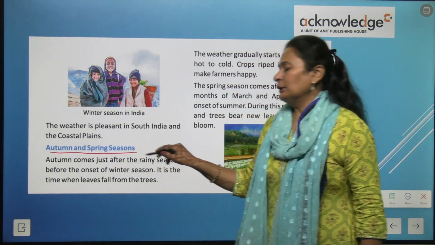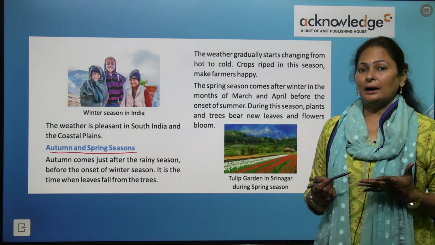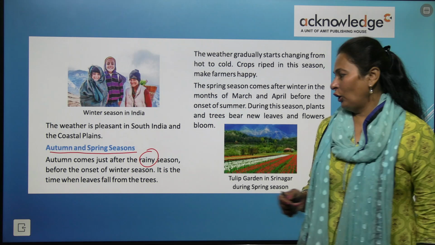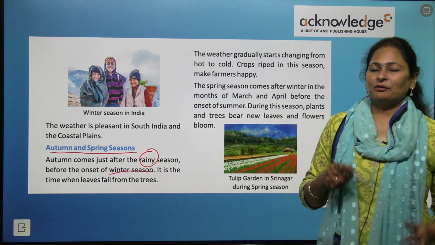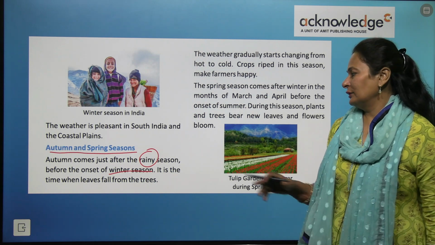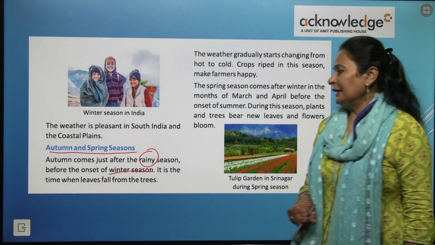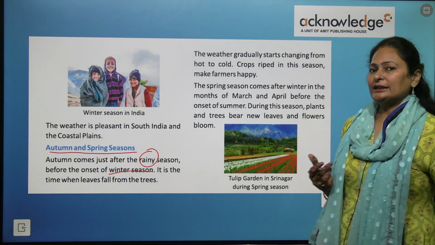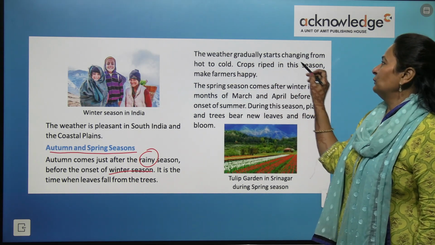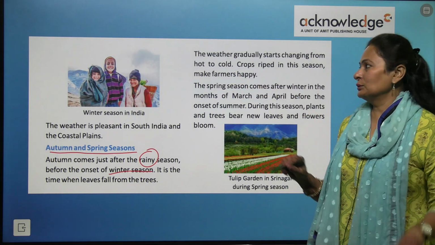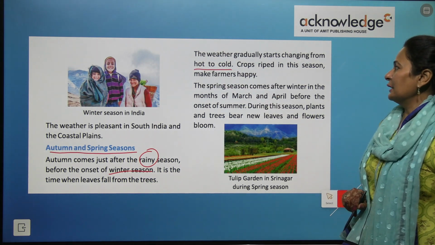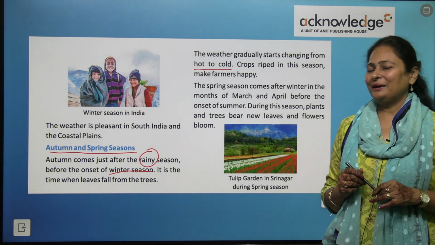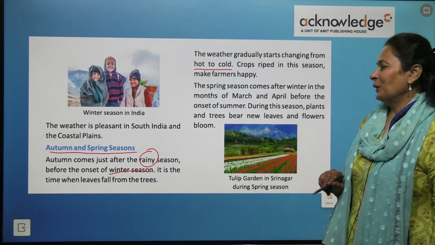So let's see autumn and spring seasons. Autumn comes just after the rainy season and before the onset of winter season. It is the time when trees shed their leaves. The weather gradually starts changing from hot to cold. Crops ripen in this season. Farmers are very happy in the autumn season.